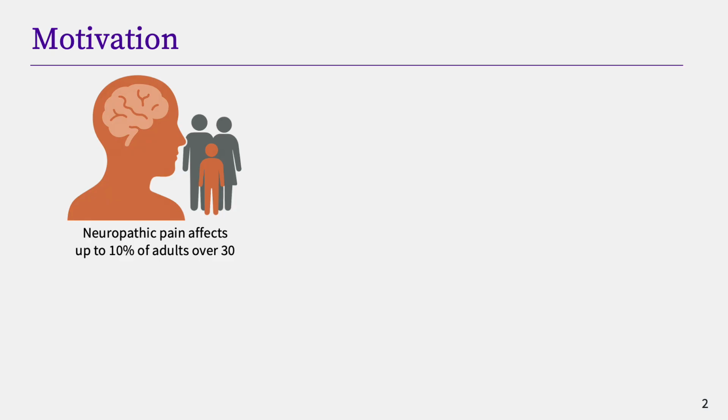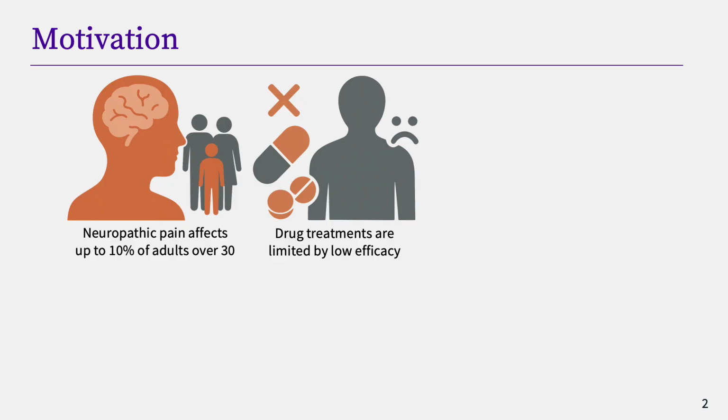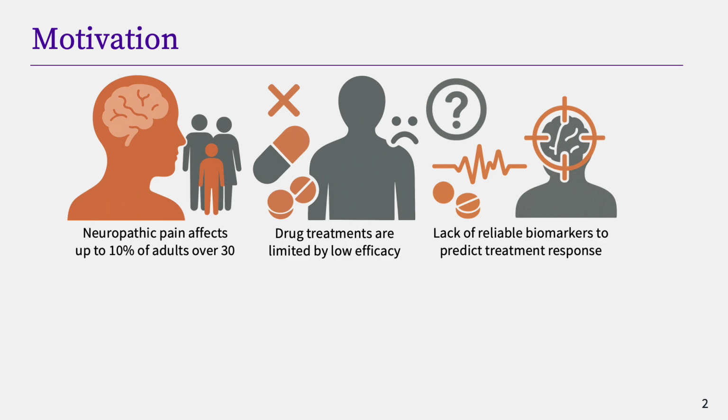There are several key motivations. The first one is that neuropathic pain affects around 10% of adults over the age of 30. Current drug treatments often have limited efficacy and poor tolerability. And then there's a lack of reliable biomarkers to predict who will respond to treatment.